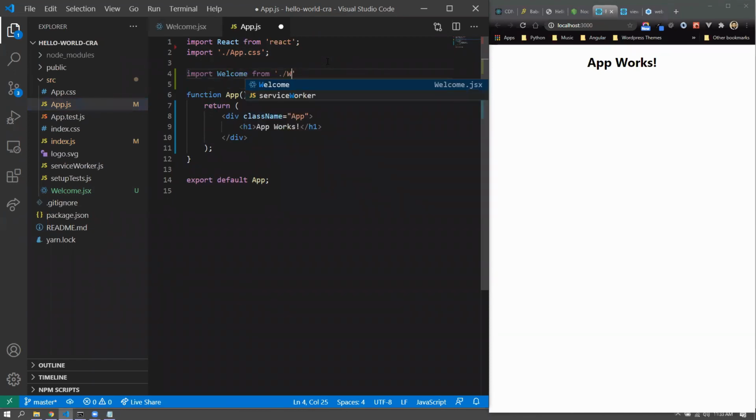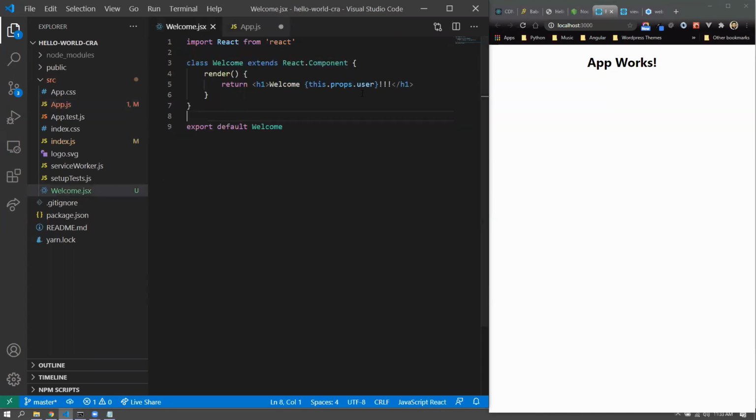Welcome. And with JSX as well, if you don't mention the extension, that'll be fine. But as I said, I need some visual difference going. So all my components would be specifically mentioned with a JSX extension. And here I can go for Welcome, and let's say Ankit. Did I go for user? Yeah, this.props.user, right? So user